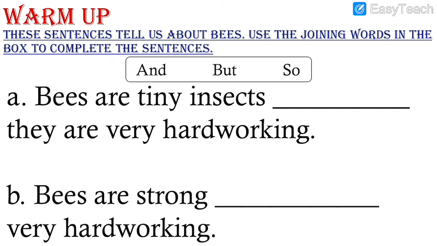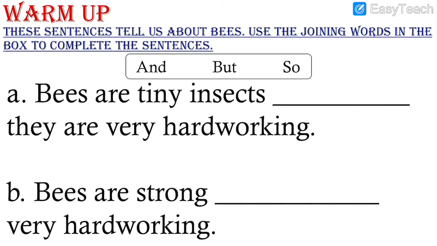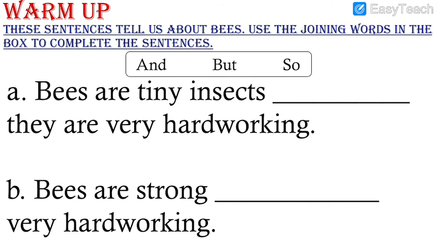First, we have the warm-up exercise. Before we start any of the lessons, we have got warm-up exercise, which is a kind of revision exercise from your previous standard. These sentences tell us about bees. Use the joining words in the box to complete the sentences.